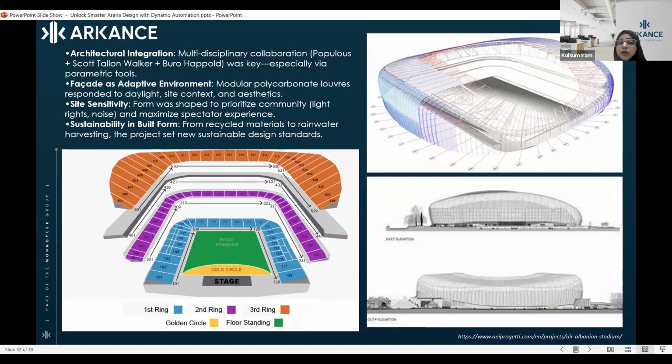It was created using modular polycarbonate louvers that respond to daylight and site context. That is, it was created using automation. It is sustainable in form and build. It is also created using recycled materials, with rainwater harvesting, and the project sets sustainable design standards aligned to the design aspiration as well.